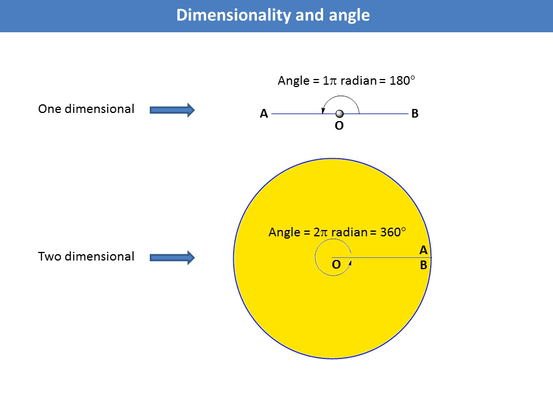For example, if you take a one-dimensional object AB and take any point on the line, O, then the angle here is 1 pi radian or 180 degrees. Similarly, if you take a two-dimensional object, for example a piece of round-shaped paper, then on the paper around any point, say O, the angle is 2 pi radian or 360 degrees. Therefore, if the angle around a point is 360 degrees, then the surface is flat and it is two-dimensional.